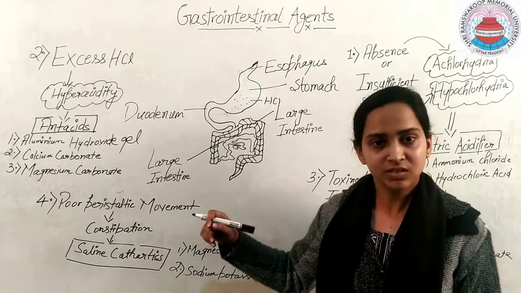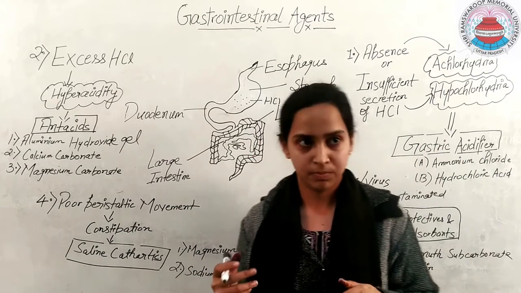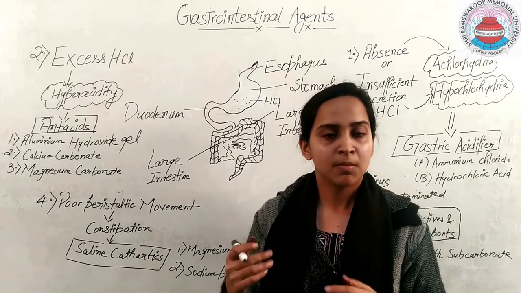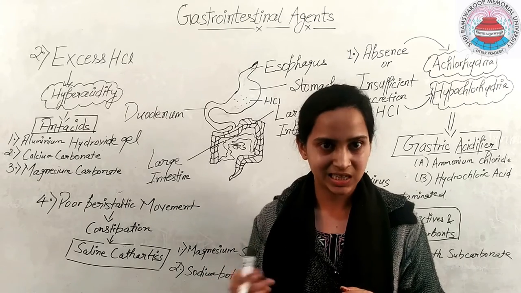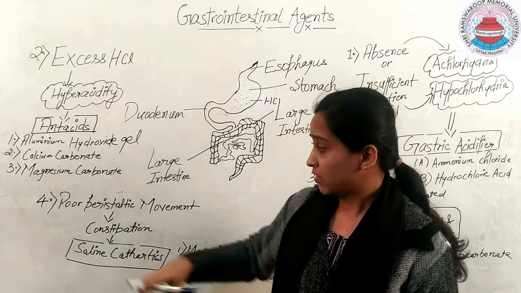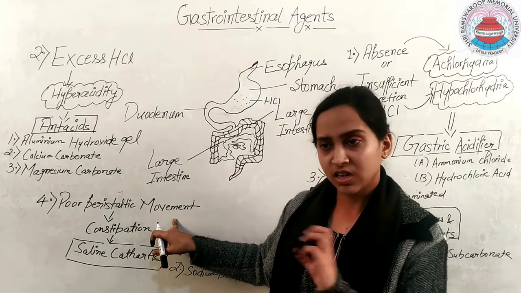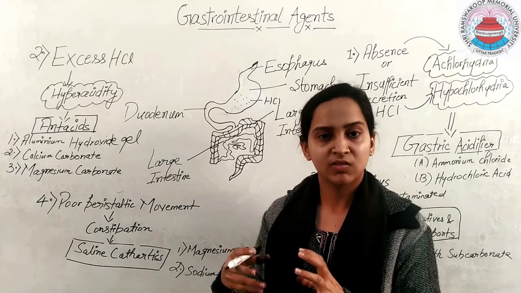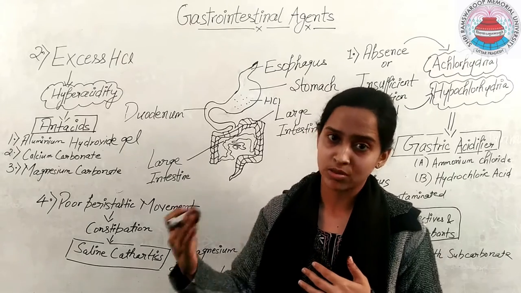Now the last one is about the peristaltic movement in our intestine. Peristaltic movement helps in the movement of the food so it can get excreted out from our body. But when there is poor peristaltic movement, the food will get stored in one place and all the water will get absorbed from it, and with time it will cause constipation.